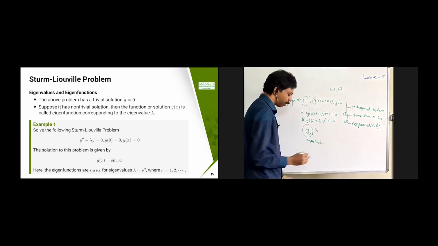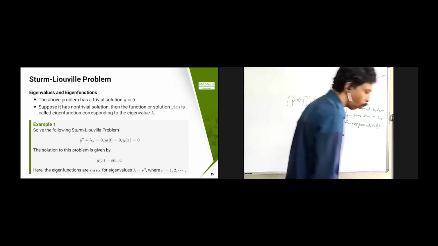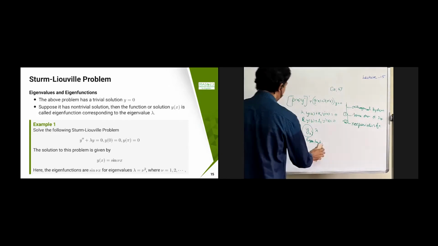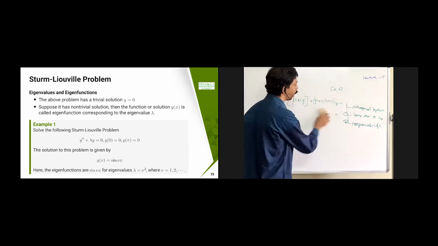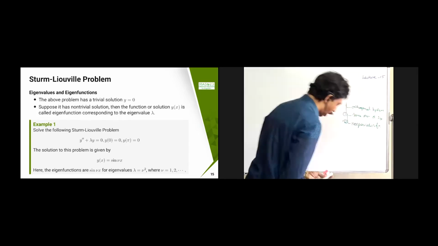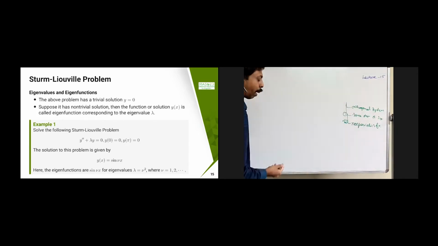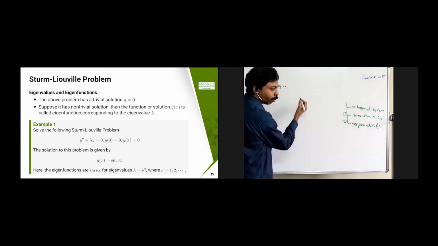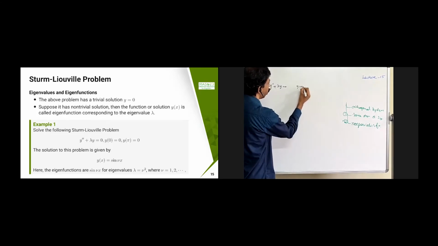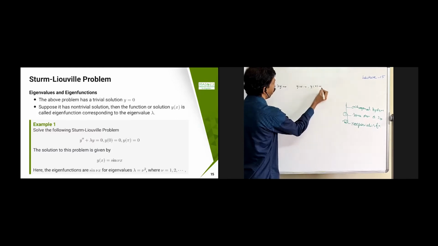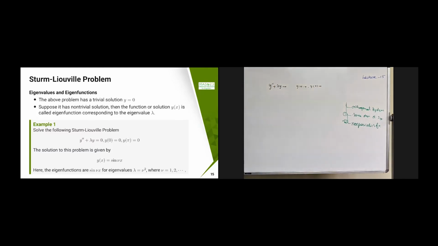Let us take a quick look at this example 1. Please pay more attention here, because this is the one we are going to use again and again in the PDE problem. The problem is y double dash plus lambda y equal to 0, with y of 0 equal to 0 and y of pi equal to 0. This is the problem given. Now you need to find the solution for this problem.